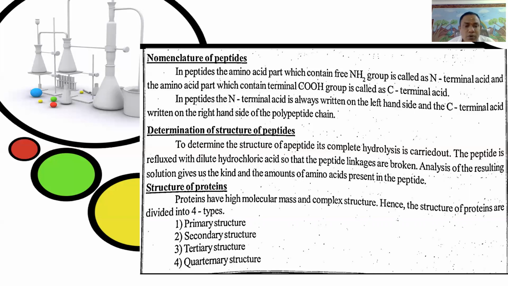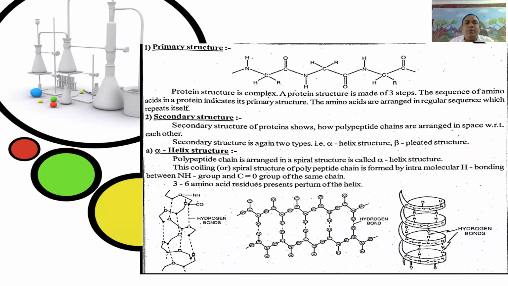Proteins have high molecular mass and complex structure. Hence the structure of proteins is divided into four types: primary structure, secondary structure, tertiary structure, and quaternary structure. First, the primary structure.